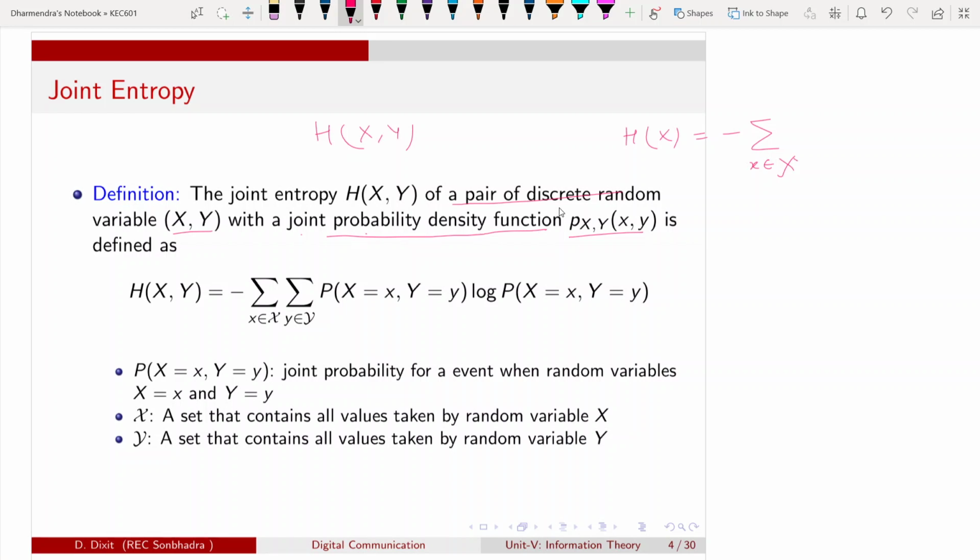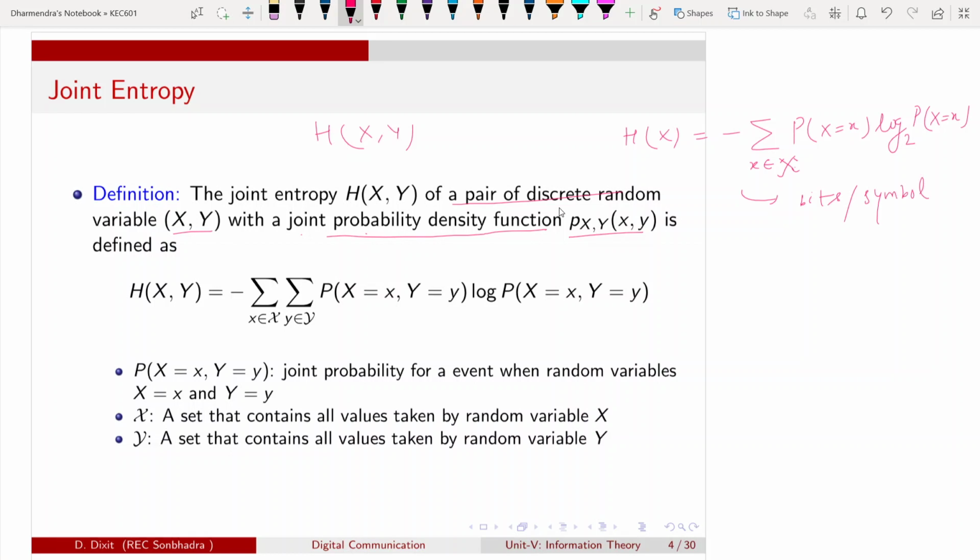Calligraphic X denotes the set that contains all values taken by random variable X. So this was the definition of the entropy of a single random variable. If the base is 2, then the unit will be bits per symbol.